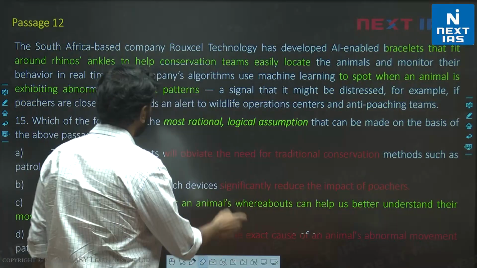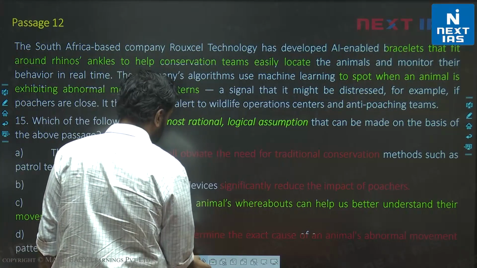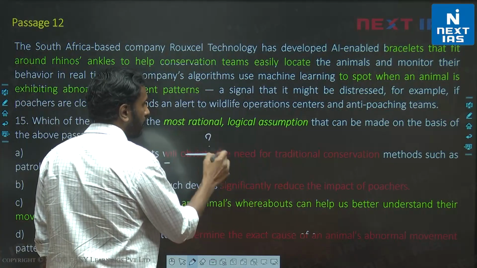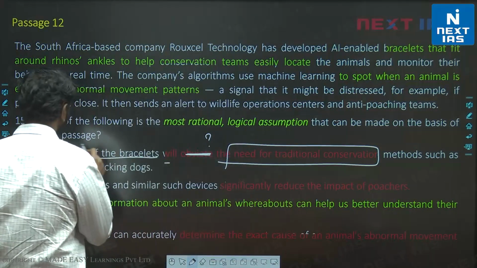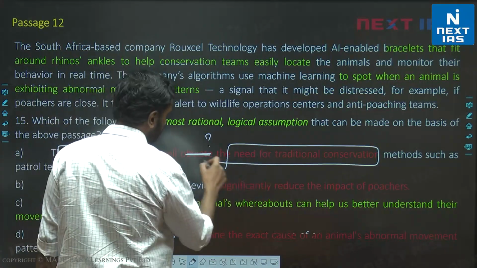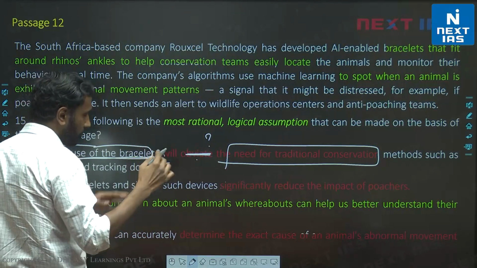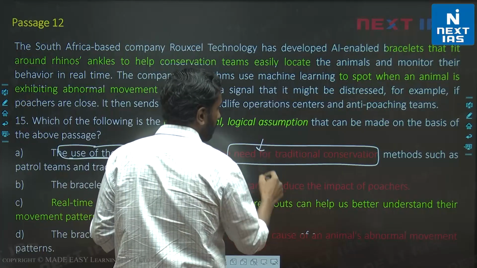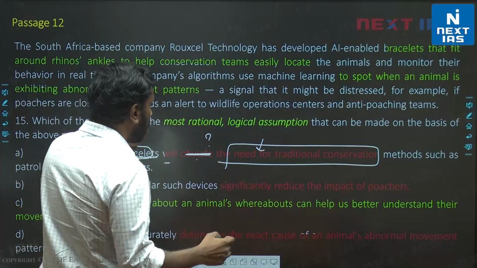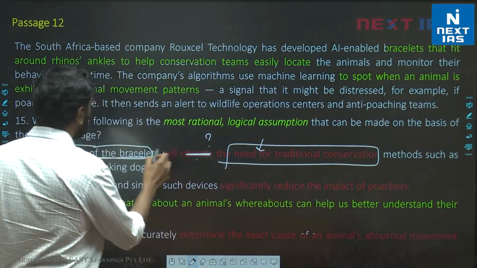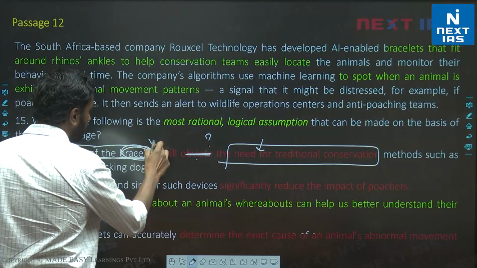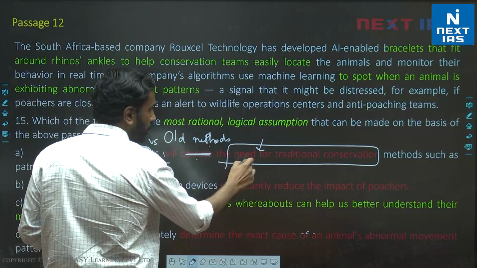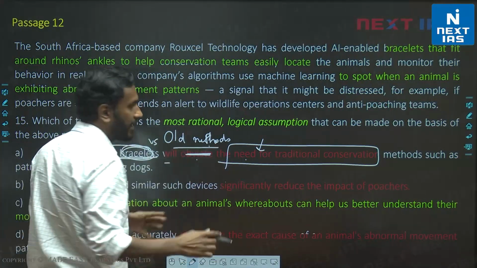Now a lot of students will panic or worry about what if they don't know this word. The use of bracelets will something the need for traditional conservation methods. Even if we don't know what obviate means, we can comfortably say that the need for traditional conservation can't be discussed. We are discussing a specific way of conservation. So bracelets versus old methods. That is what this option is saying. Bracelets versus old methods I can't say anything about.